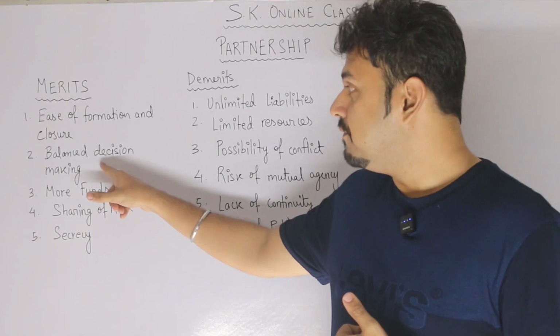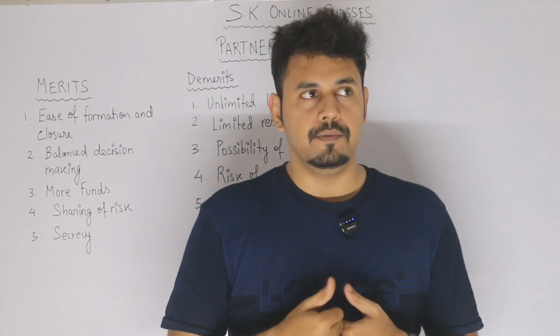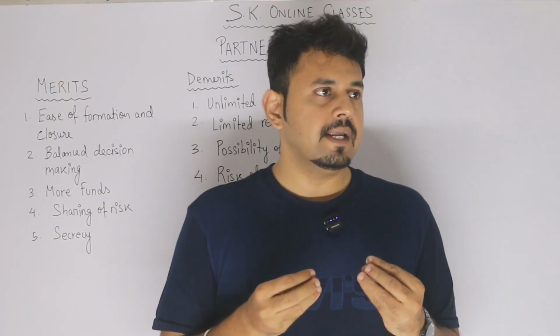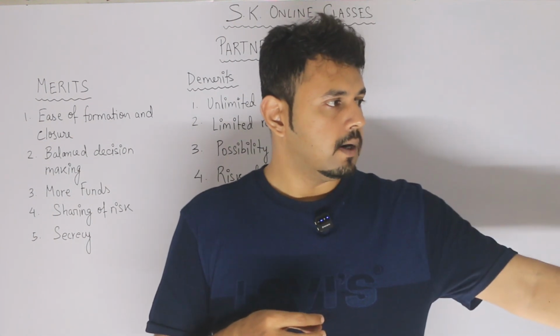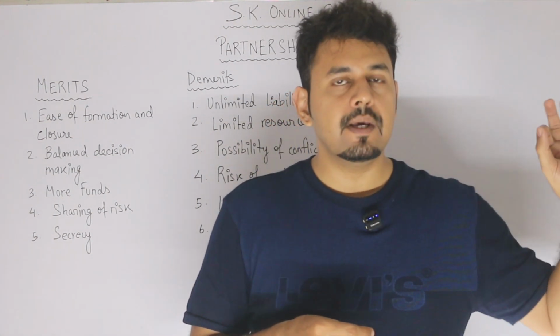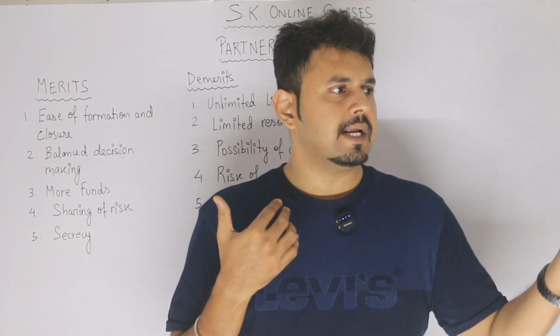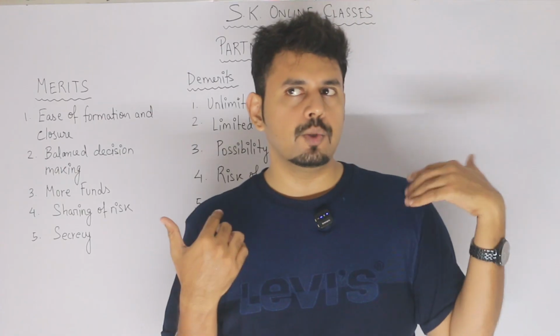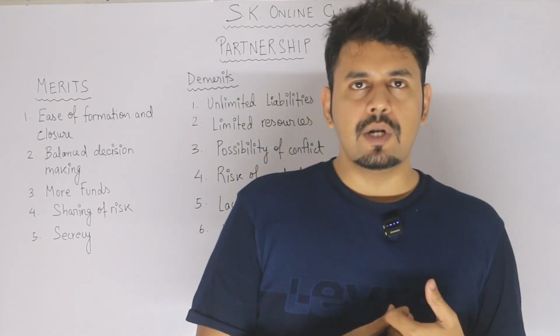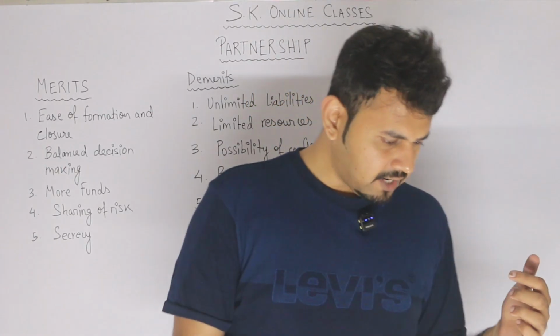Whenever I am going to take a decision, suppose today I will be taking a decision whether to sign a contract with XYZ company. I know that person from many years, say 20 years. He came up with a good idea and he's asking me to sign the contract with him.